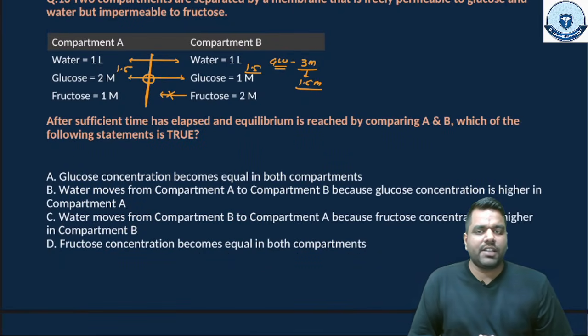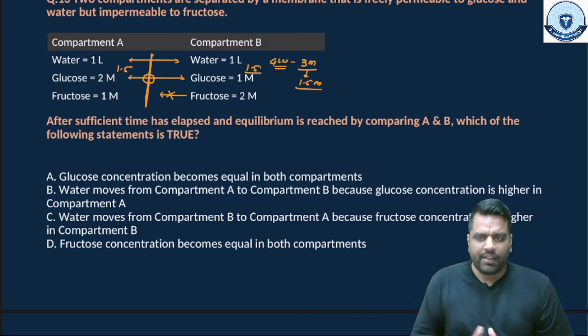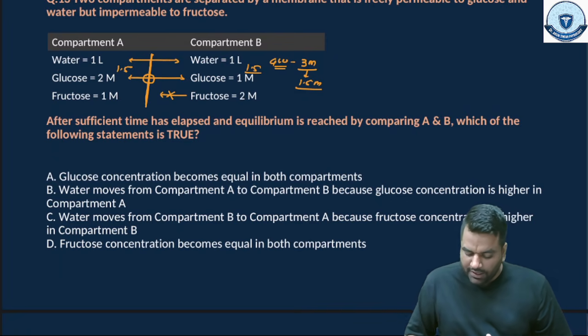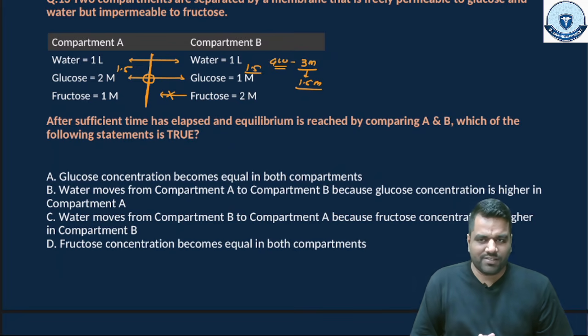So you can see over here that after sufficient time for equilibrium, what's going to happen, right guys? The glucose concentration becomes equal in both compartments, right? And what about the water? The water is going to move from which area to which area?